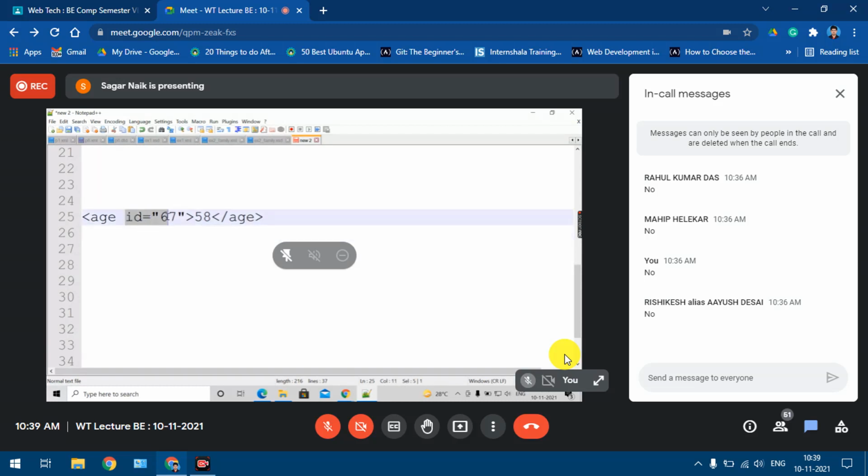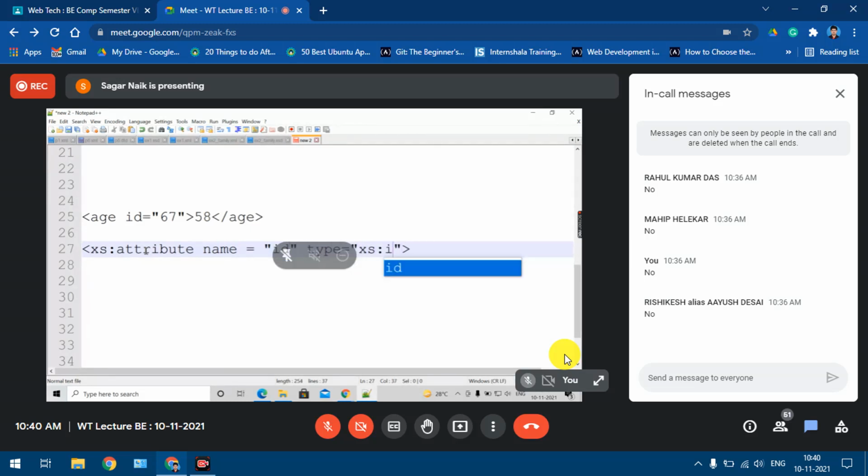The syntax to define this attribute is the same as your simple element. The only difference is you will have to say attribute name equal to the name of the attribute, ID, and then type equal to what type of value it is going to take. I will take integer only.